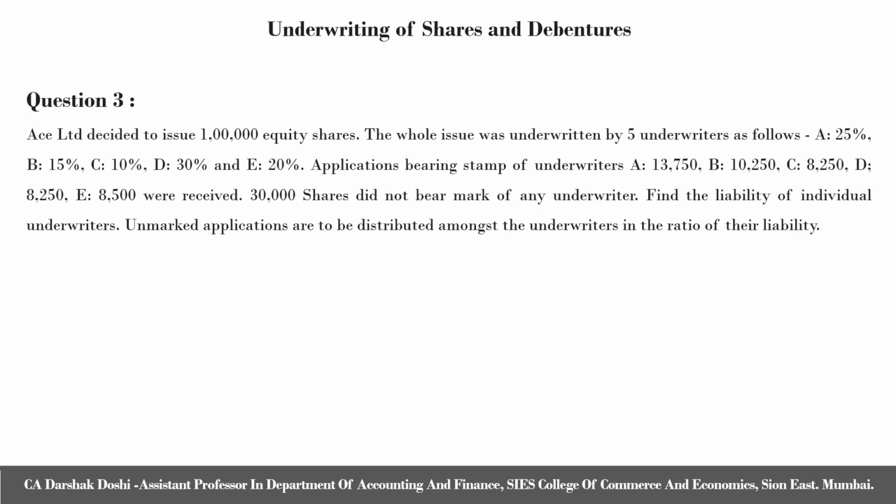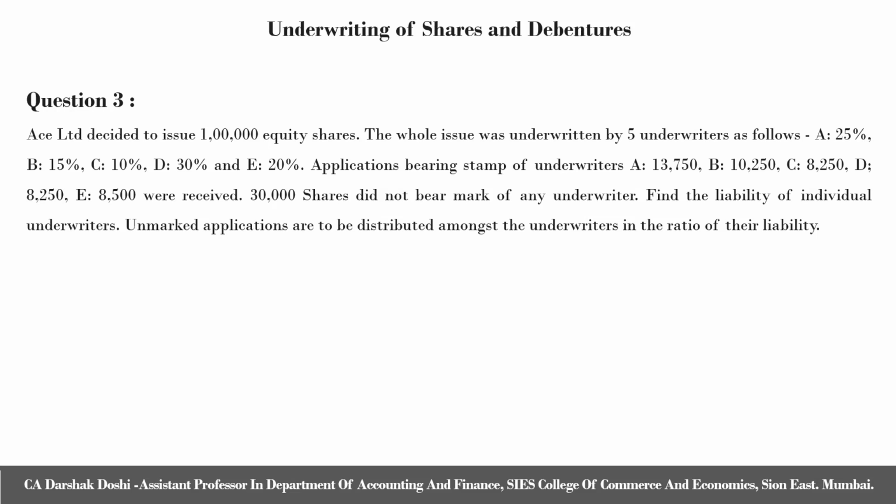Now let us start with the last question for this lecture. Question 3. ACE Limited decided to issue 1 lakh equity shares. The whole issue was underwritten by 5 underwriters as follows: A 25%, B 15%, C 10%, D 30% and E 20%.